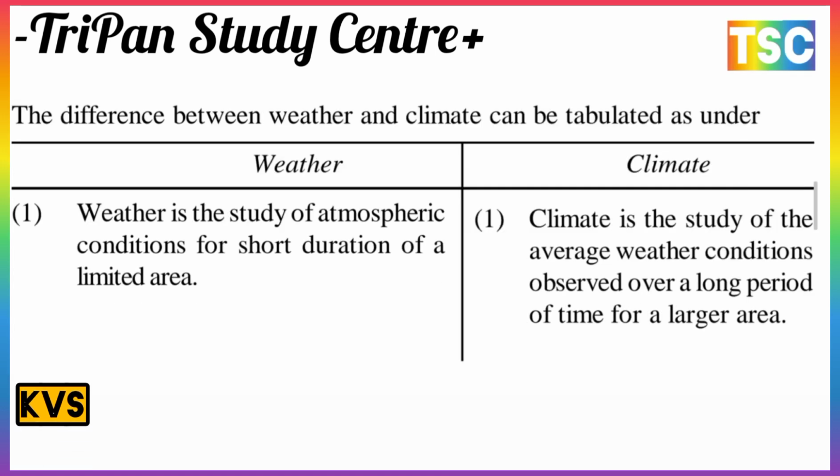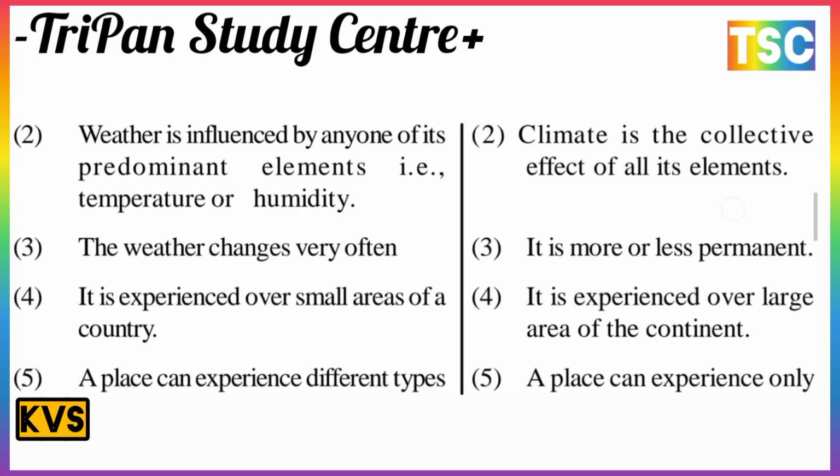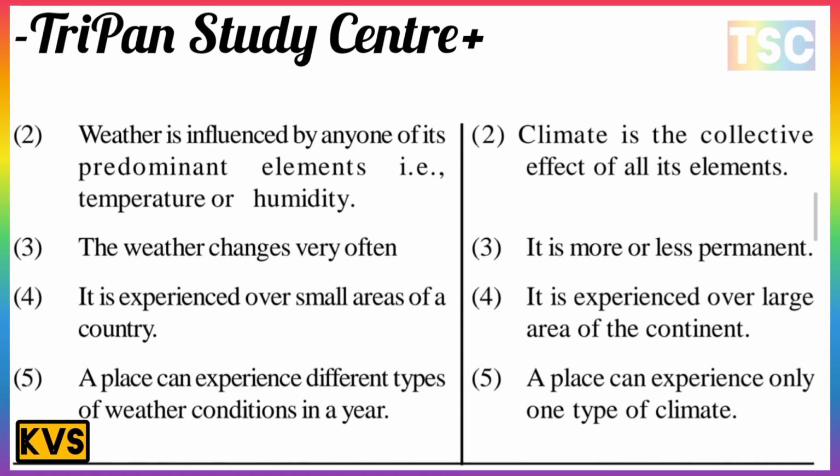Next, the difference between weather and climate can be tabulated, with weather in the first column and climate in the second. Weather is the study of atmospheric conditions for a short duration in a limited area. Climate is the study of the average weather conditions observed over a long period of time for a larger area. Second, weather is influenced by any one of its predominant elements, such as temperature or humidity, and climate is the collective effect of all the elements.